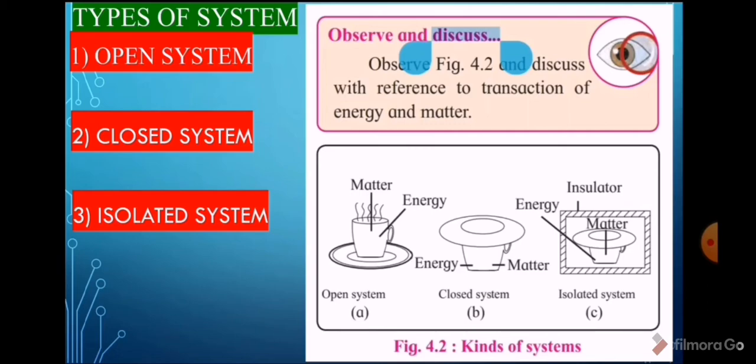The first figure is a type of open system. In this case, both matter and energy are exchanged with the surroundings. In the second case, that is a closed system, matter is not exchanged but energy is exchanged with the surroundings. In the third case, an isolated system, neither matter nor energy is exchanged with the surroundings.